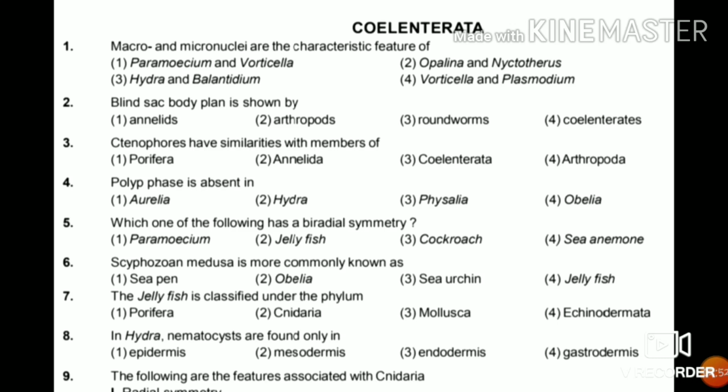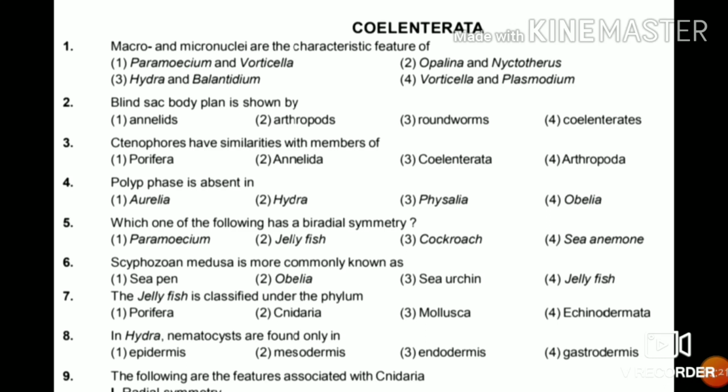7. The jellyfish is classified under the phylum Porifera, Cnidaria, Mollusca, Echinodermata. So the jellyfish is included in phylum Cnidaria or Coelenterata. Cnidaria is the name of this phylum as they have the cnidoblasts or the stinging cells which help in their defense mechanism.